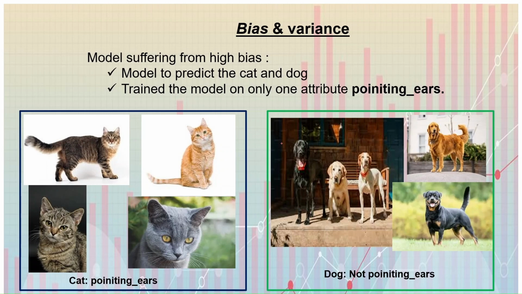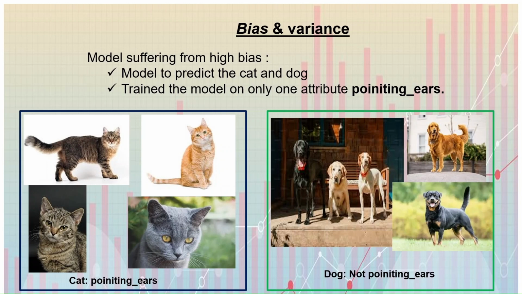Here, a model suffering from high bias. A model suffering from high bias is a simple model which pays very little attention to the training data. This type of model always leads to a high error on both training and test data.